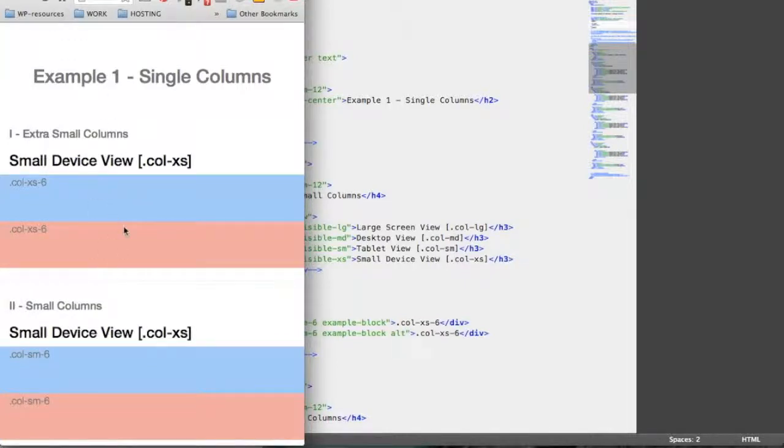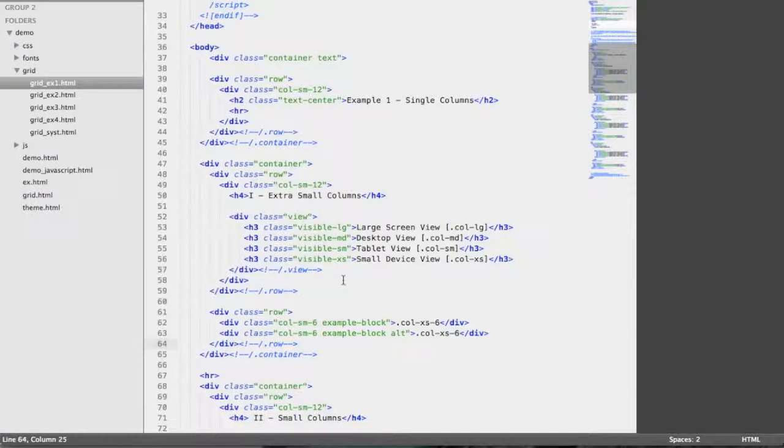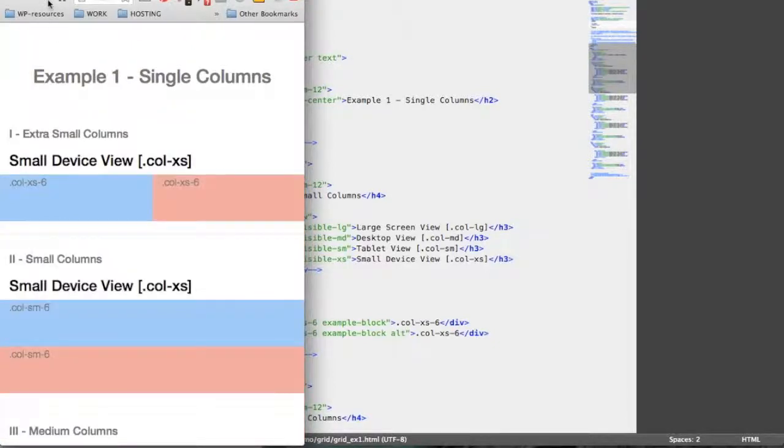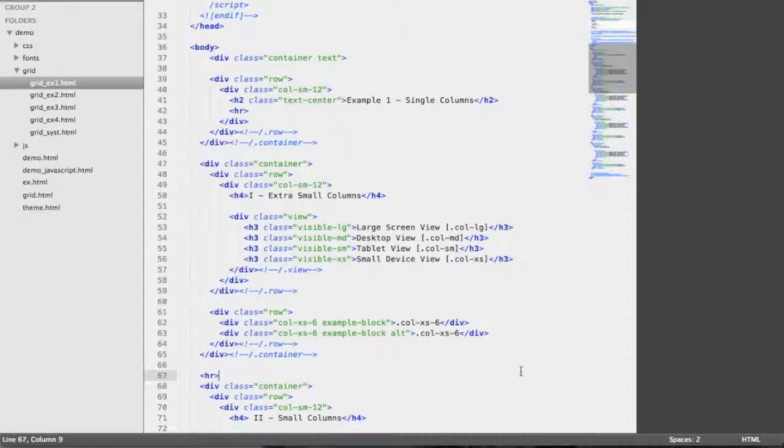The two divs are now stacked on each other, so we are back to the default setting, mobile first. I am reverting back to the original version, then reload the page again, and we're back to 6 columns in each div next to each other.